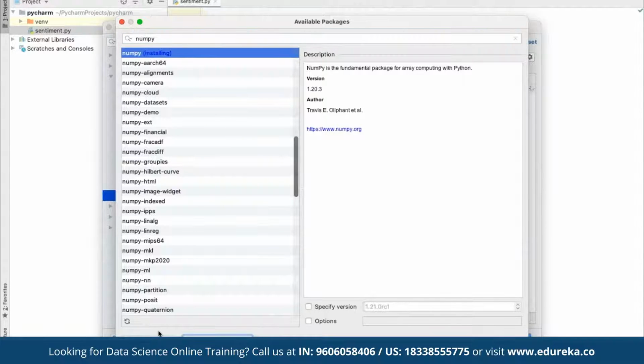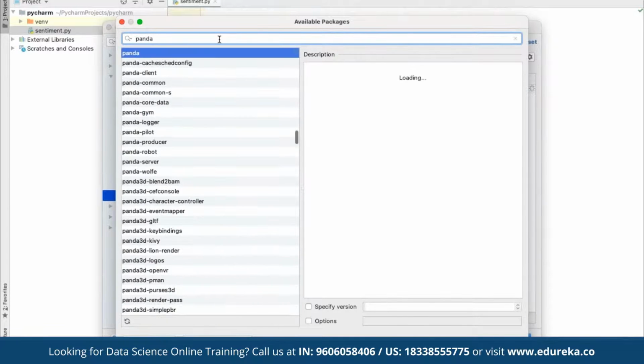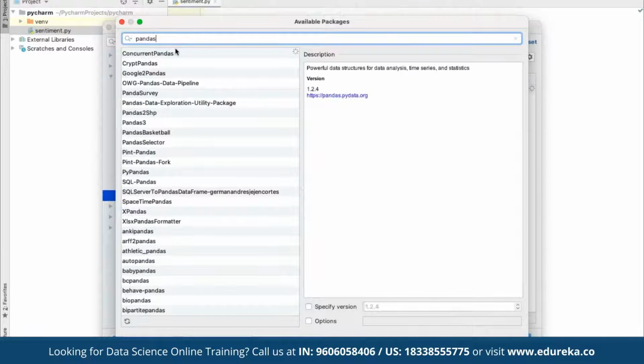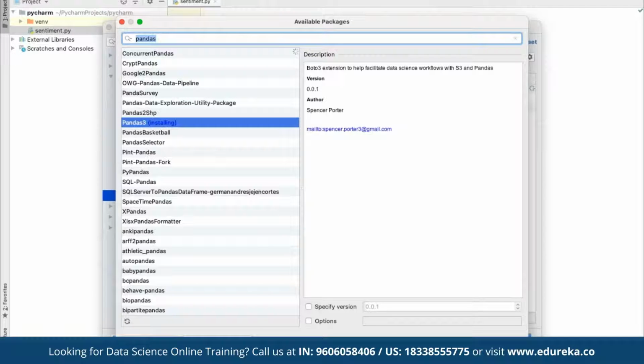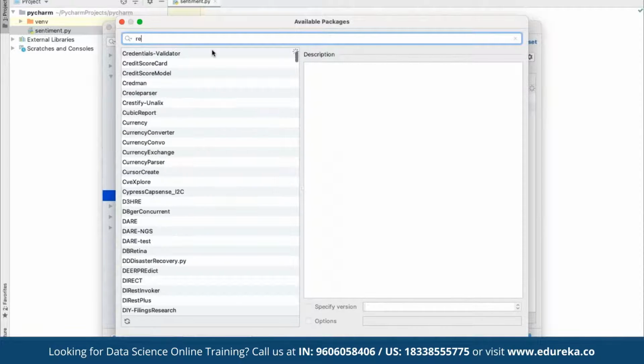We have to install NumPy. Then we also need to have pandas installed. So here we are going to install the pandas library as well. Pandas is already installed. So after pandas, we are going to install regex, and it is already installed here.